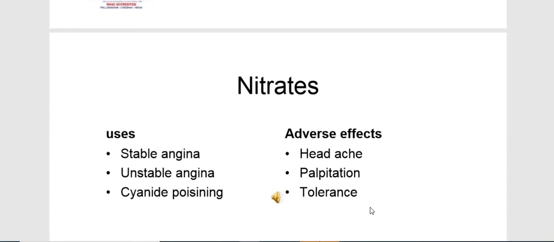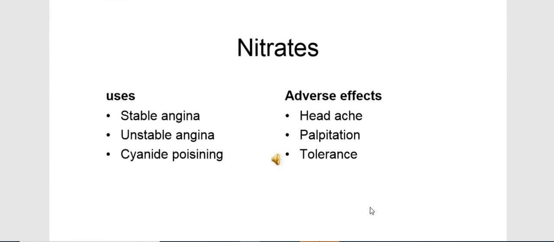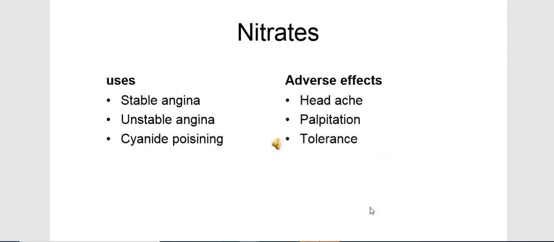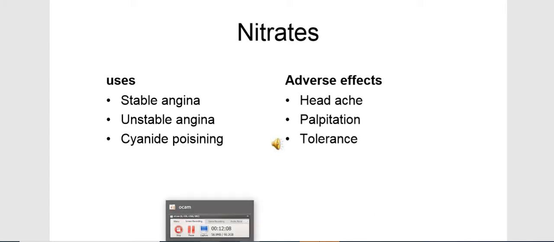Then next are the uses and adverse effects of this class of drug. Nitrates are used for the treatment of anti-anginal conditions, in different types of angina, that is stable angina and also unstable angina, and are also useful in cyanide poisoning.